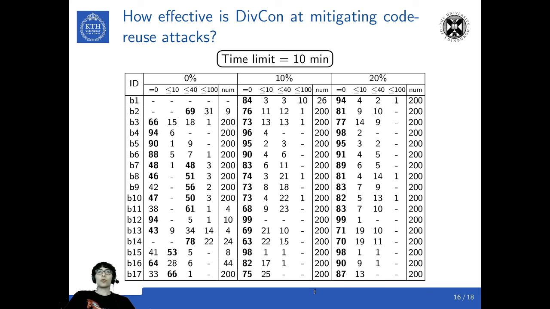The results show that with a higher optimality gap, the better the mitigation effectiveness of our approach. However, the difference is larger between 0 optimality gap and 10%, whereas increasing the optimality gap more has reduced effect on the percentage of common gadgets. So we can conclude that within an acceptable optimality gap of 10%, we get effective mitigation against code reuse attacks.